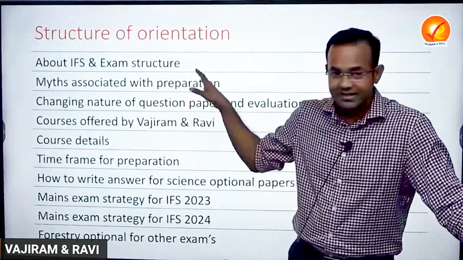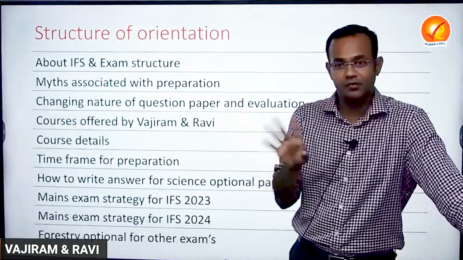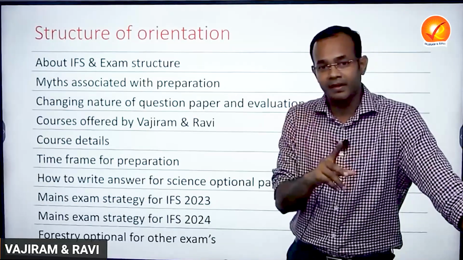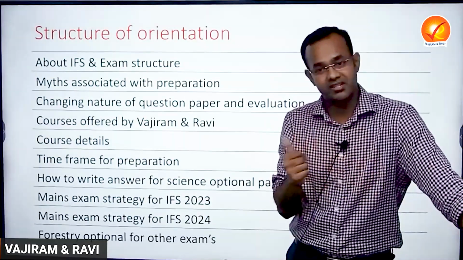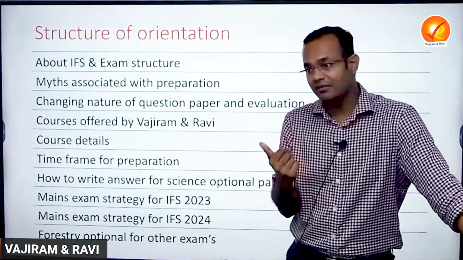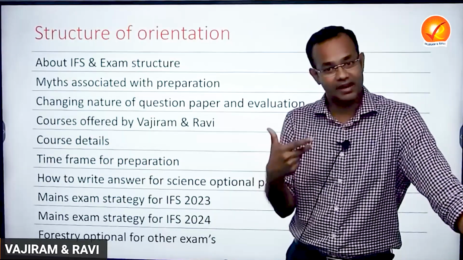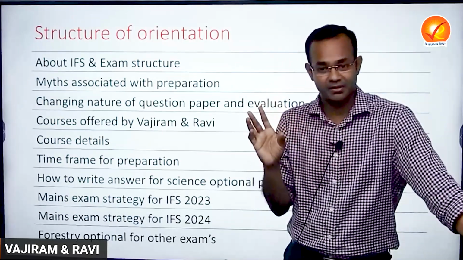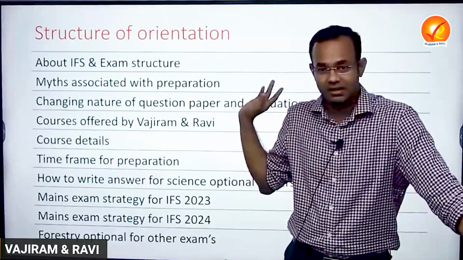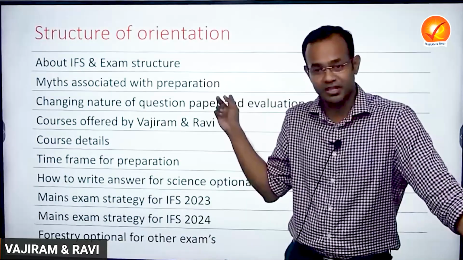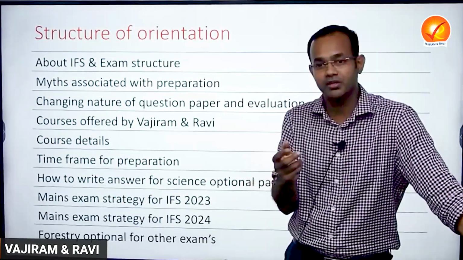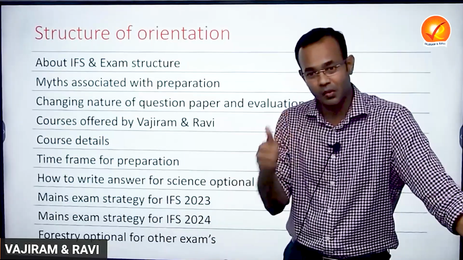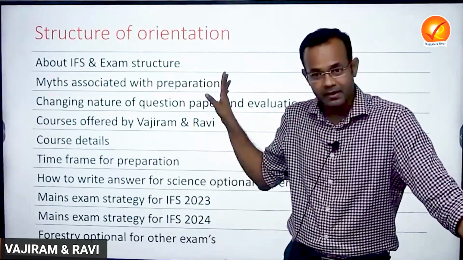Shall I move on to the exam structure? The exam structure has 6 papers. One is the general knowledge paper, not the general studies paper, in mains. Second is the general English paper, which we do not have in the civil service examination. Even if you have a general English paper there, it is only a qualifying paper: you get a minimum number of marks and you are selected. But here the marks are counted. Apart from that, you have 2 options, option 1 and option 2, whereas in civil services you pick only one option. This is with respect to the mains, right?